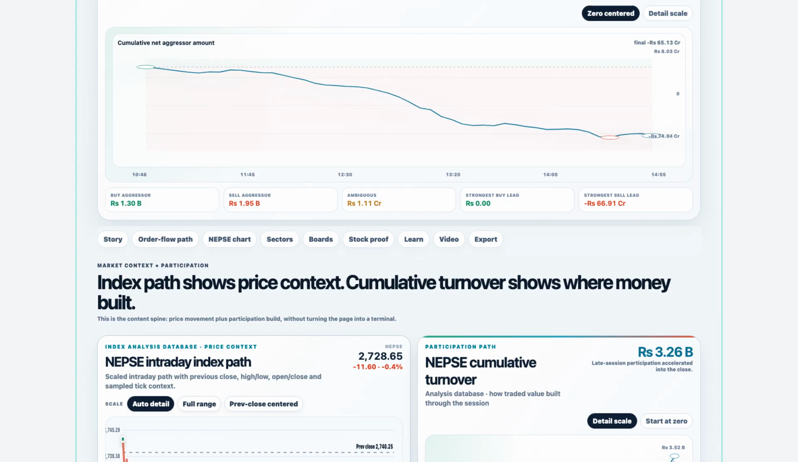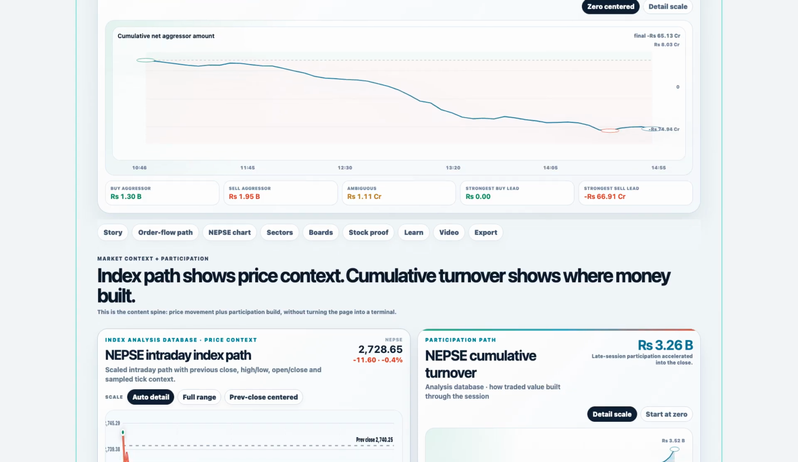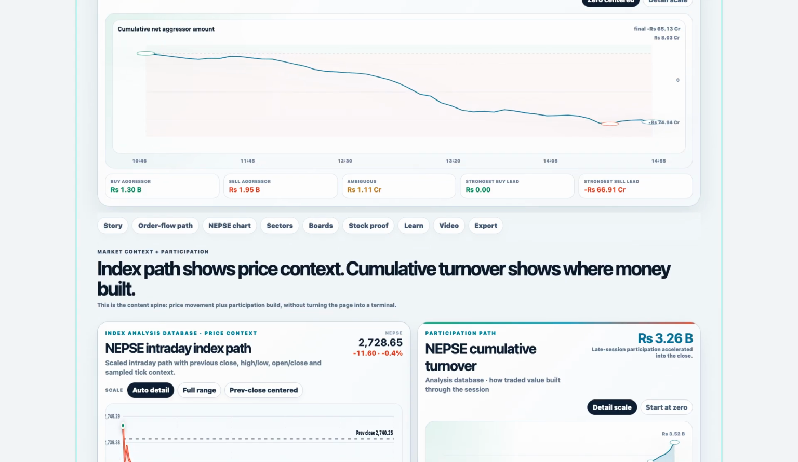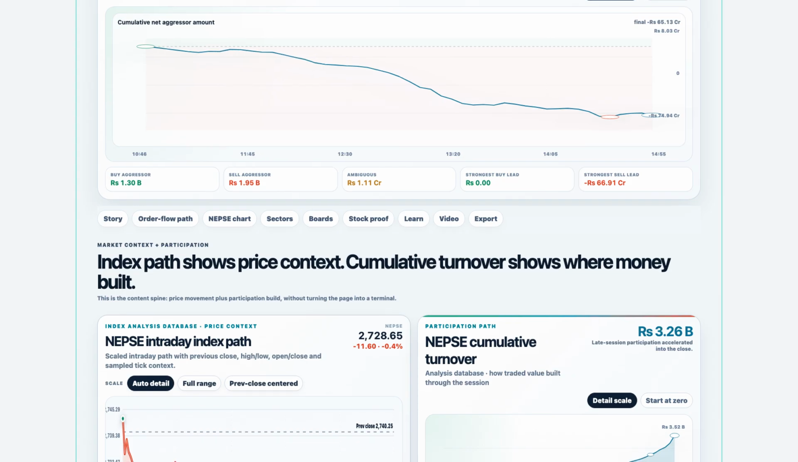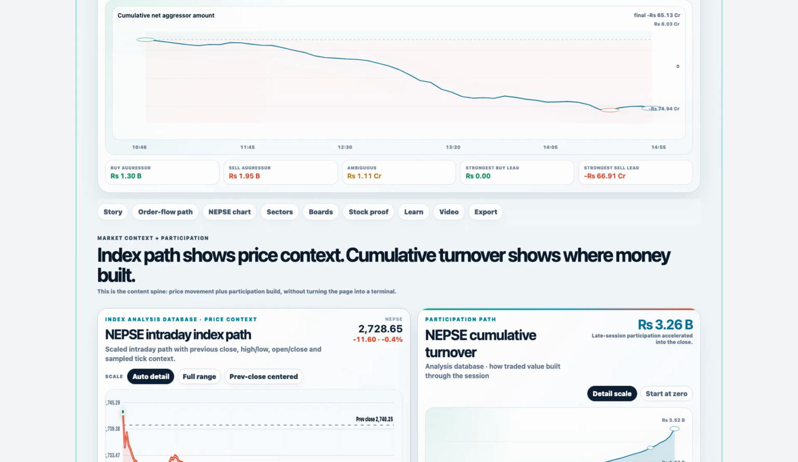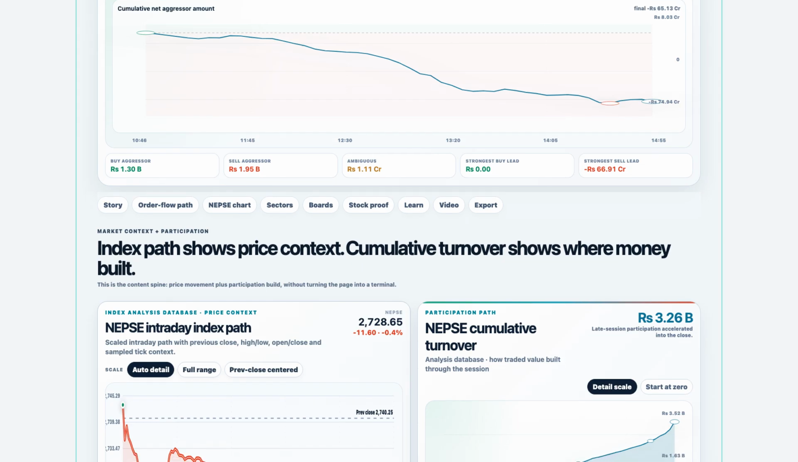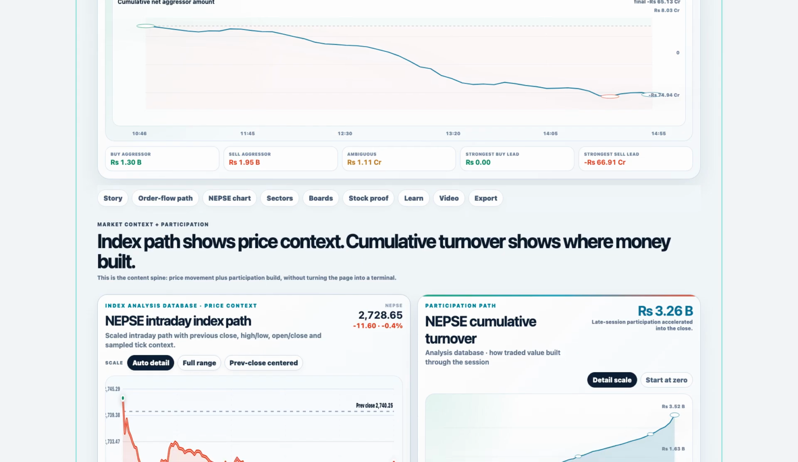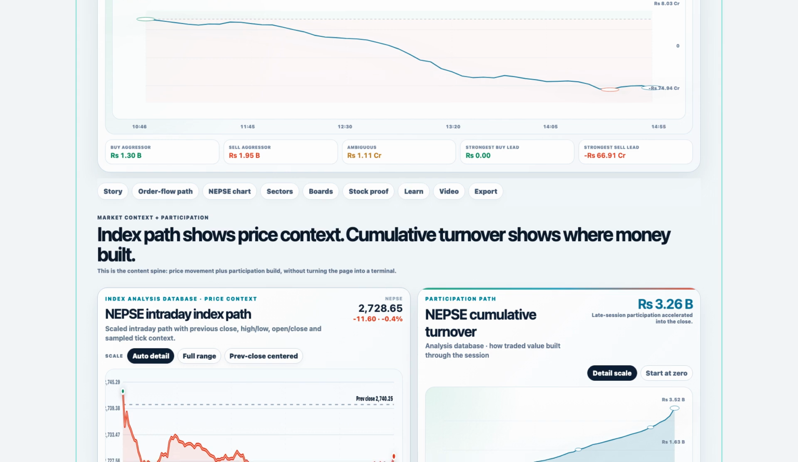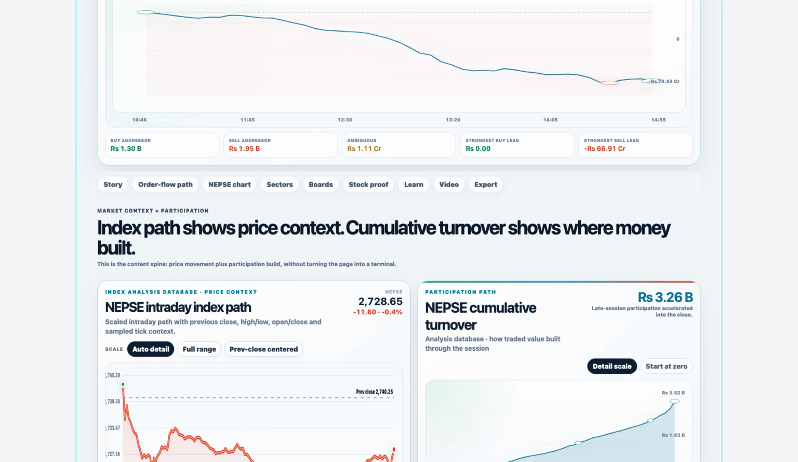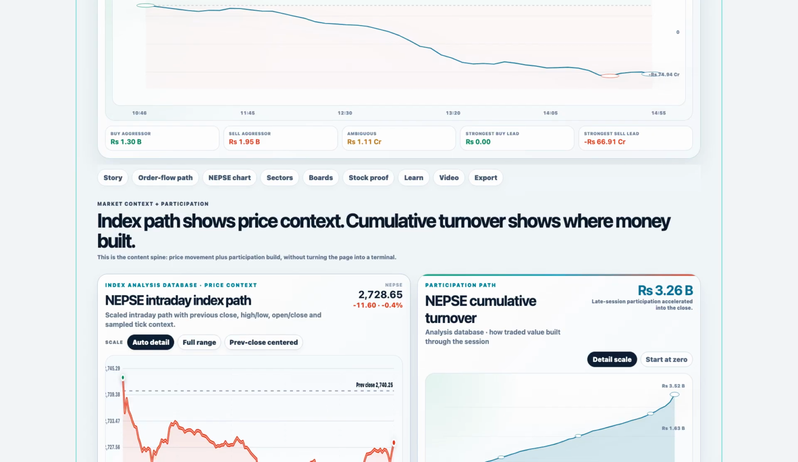The chart is useful because it does not only tell us the final number. It lets us see whether pressure changed intraday. A market can close red because of one sharp late dump, because pressure was persistent through the session, or because early selling was absorbed and then returned. The app is designed to make that distinction easier. Here, sell aggression remained dominant into the close.